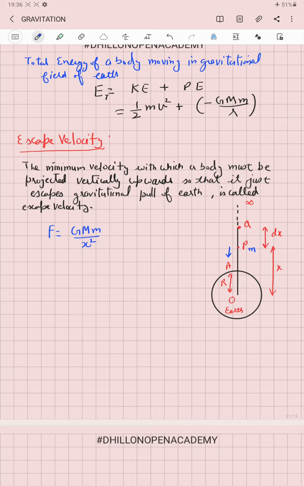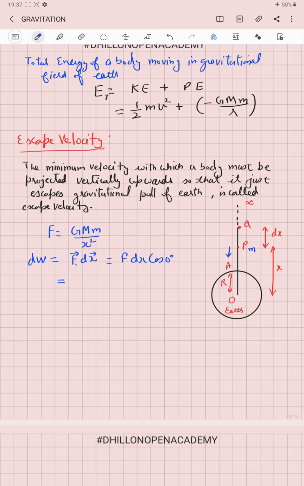By doing work against this gravitational force, the work done for this small displacement, dW, will be equal to F dx dot product, or it will be equal to F dx into cos 0, because this force is applied by an external agent.